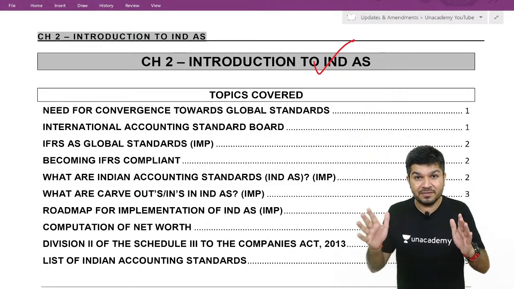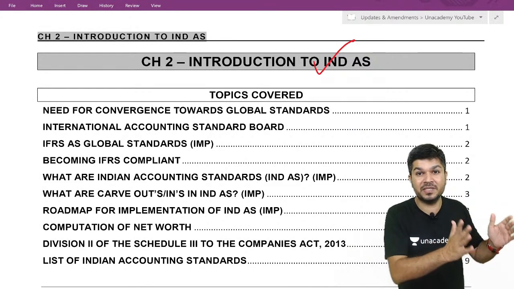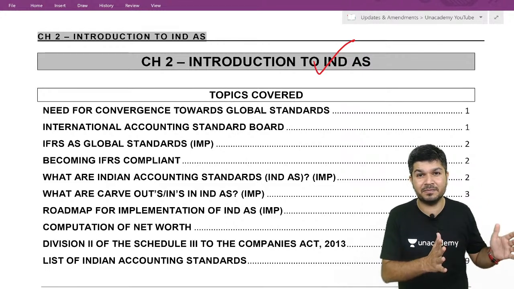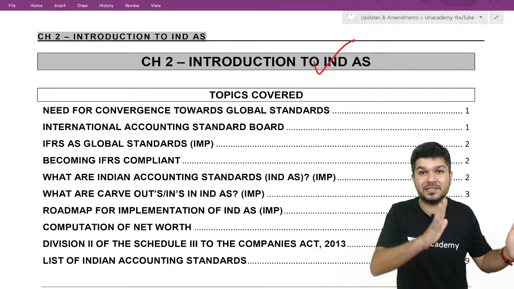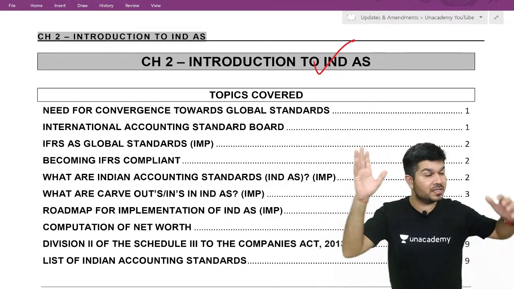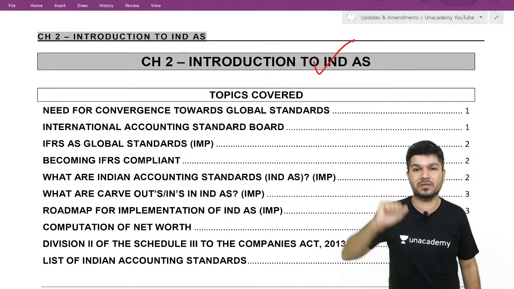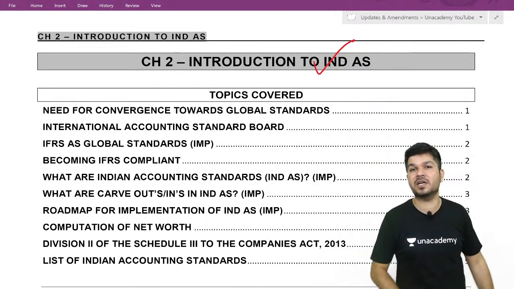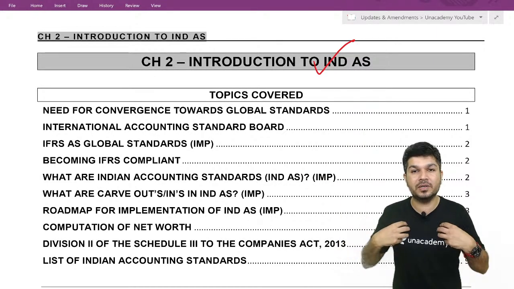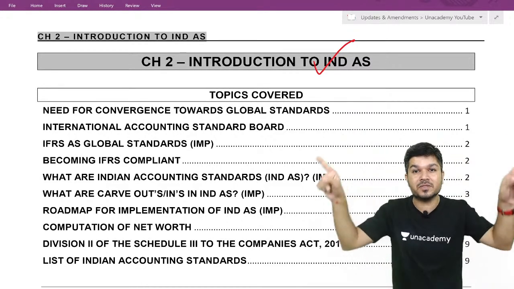So foreign investors are investing in Indian companies, and whenever they invest, they see the financial statements. And they will also want the financial statements as per their laws. The US person doesn't know the accounting standards of India, so they will always say, sir, give me financial statements as per US laws. A UK person doesn't know the accounting standards of India either. He will say, sir, give me financial statements as per UK laws. So wouldn't it be better if I have a common set of standards across the world?